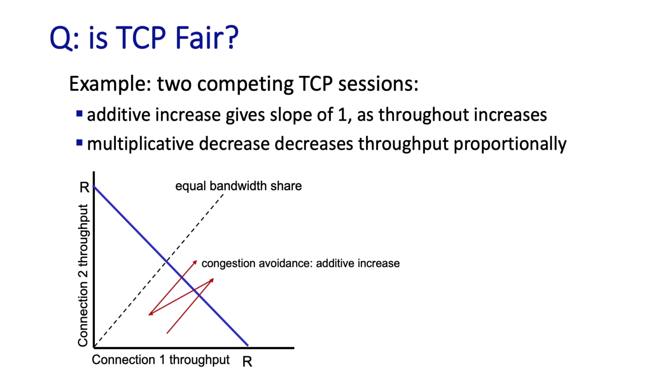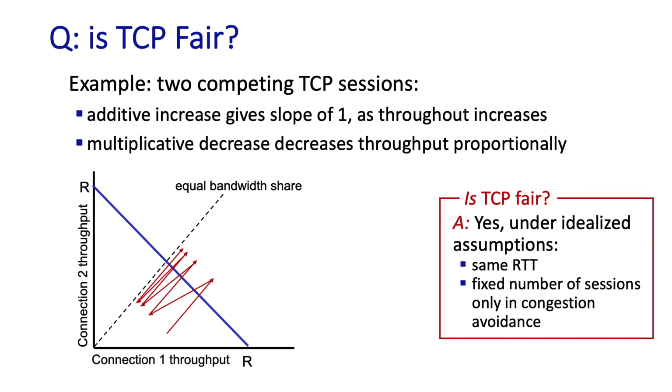Eventually loss will again occur. The two connections again decrease their window sizes by a factor of 2, and so on. And if we play this out, the throughput of the two connections eventually fluctuates along the equal fair share line. You should convince yourself, actually, that the two connections will converge to this behavior regardless of where they start in this two-dimensional space. That's pretty amazing.